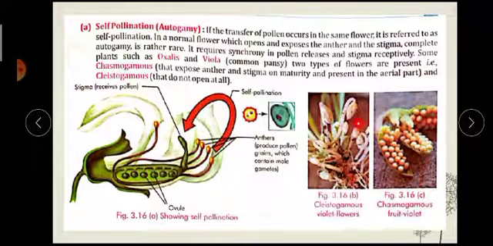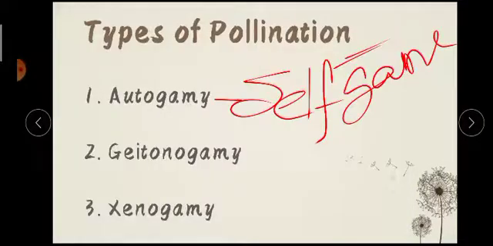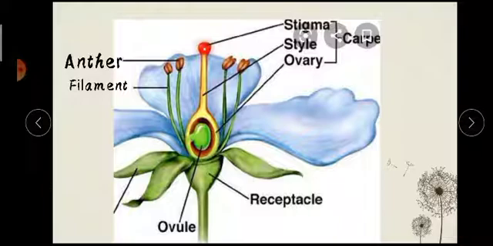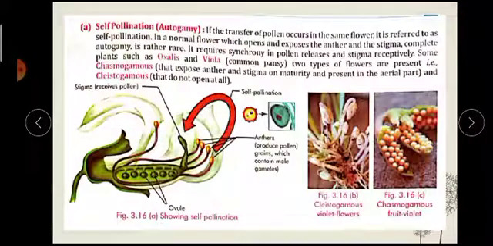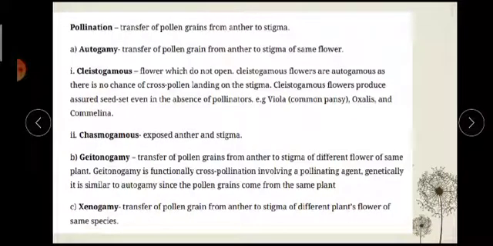The flower is closed. So by default, by itself, what will happen? The pollen grains will come and fall on the stigma by itself. Okay, no need of somebody to bring it to the stigma. No need of agents. Understood? So cleistogamous flowers are, for example, the common pansy. This is also called viola, oxalis or commelina. These flowers don't need any pollinators and they show self-pollination, or you can say autogamy also. Understood?